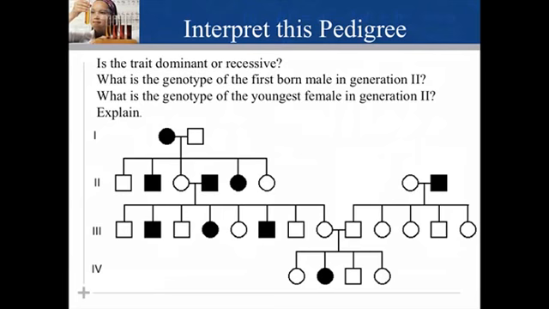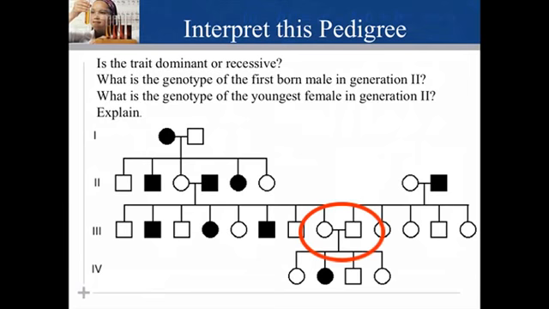Is the trait shown in this pedigree dominant or recessive? What's the genotype of the firstborn male in generation 2? What's the genotype of the youngest female in generation 2? The trick to reading a pedigree is to look for a place where the parents are identical, but at least one of their children are different from the parents.